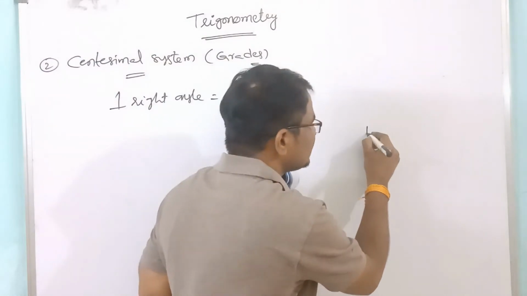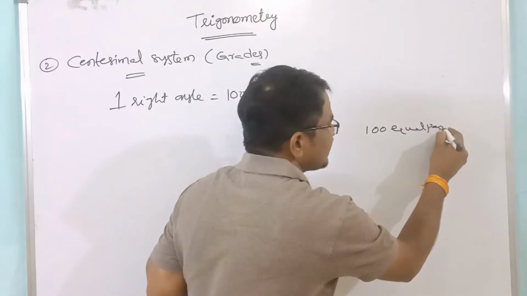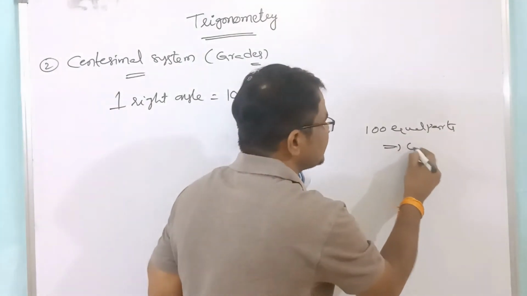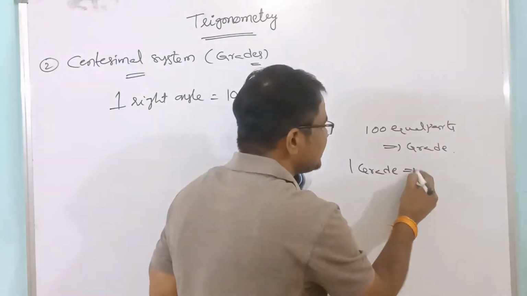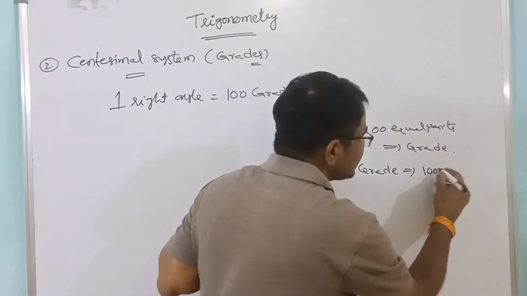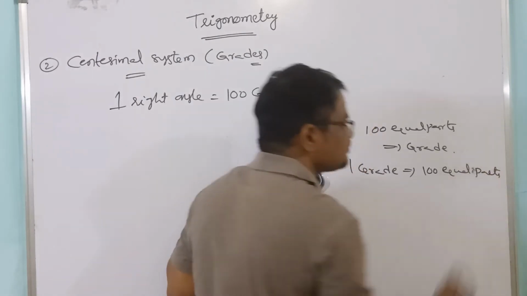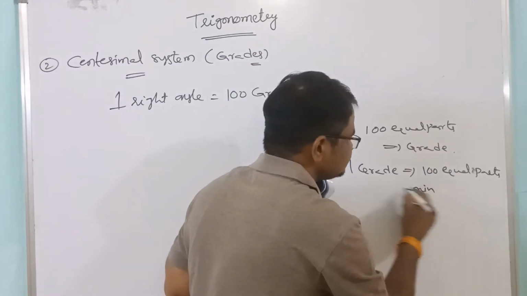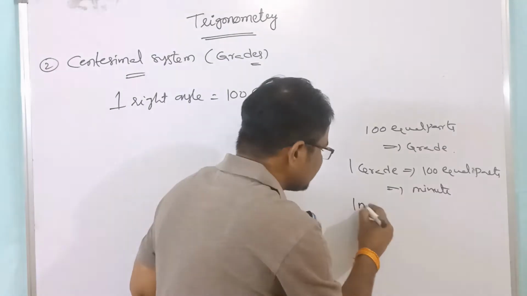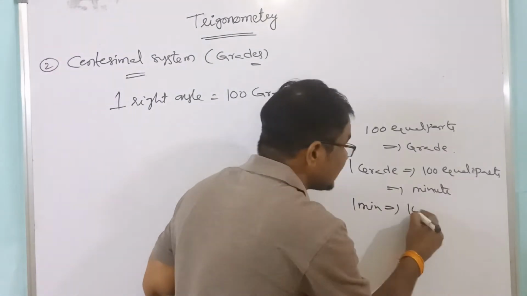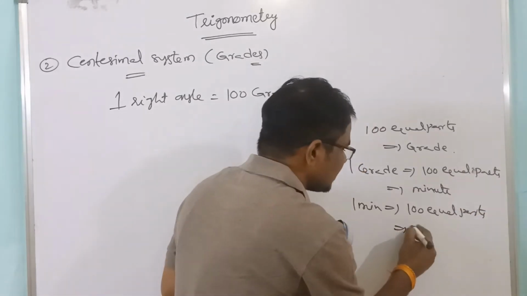One right angle is divided into 100 equal parts, each part is called a grade. Again, one grade is divided into 100 equal parts, each part is called a minute. Again, 1 minute is divided into 100 equal parts, each part is called a second.